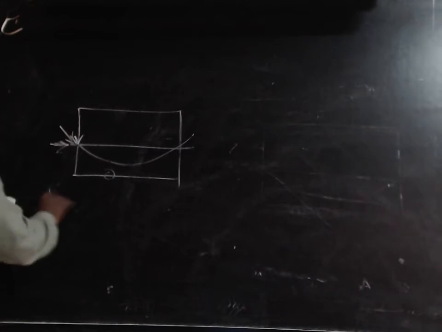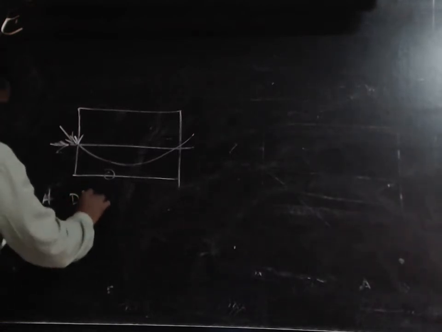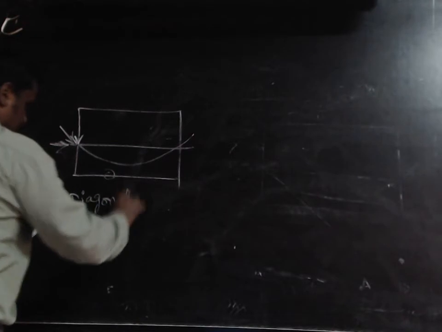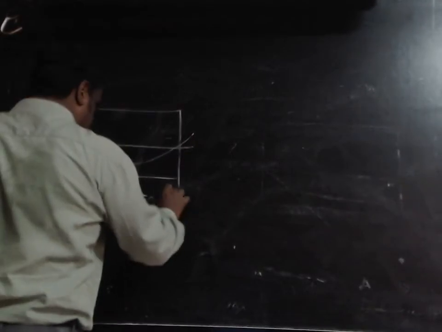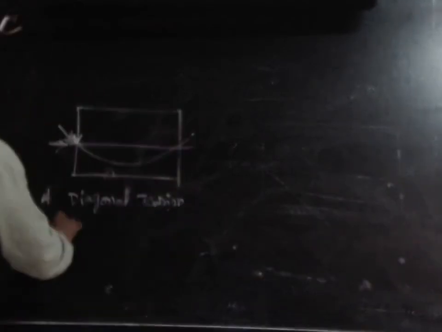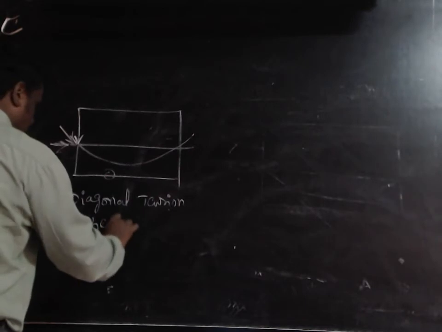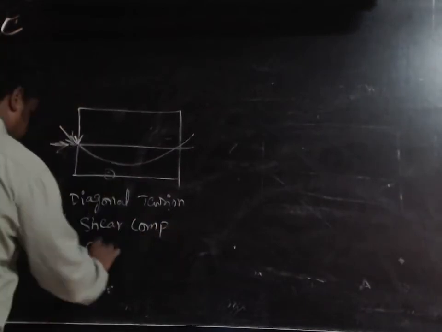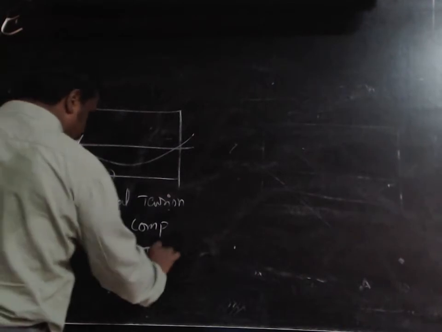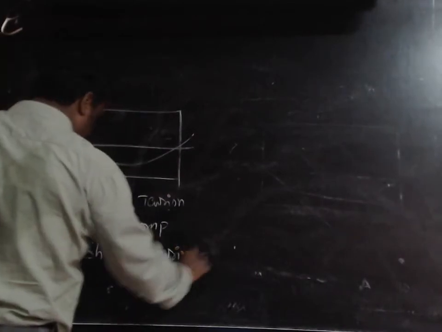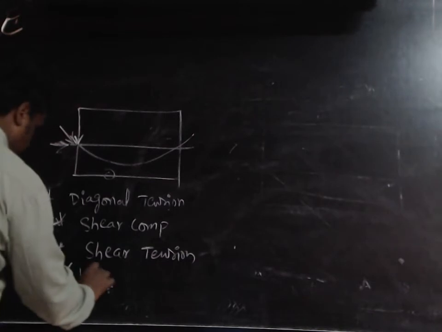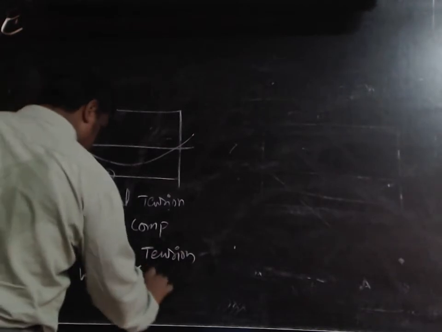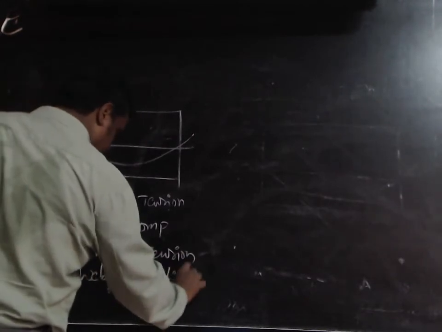And the various shear failures are, first one, the diagonal tension failure. Second one, shear compression failure. Third one, shear tension failure. Fourth one, web crushing failure.